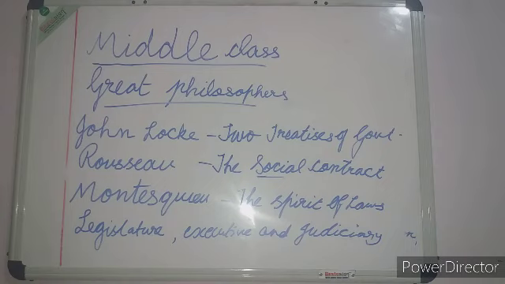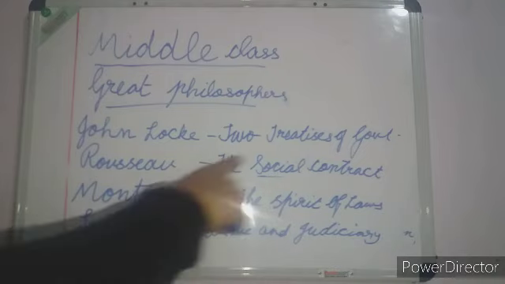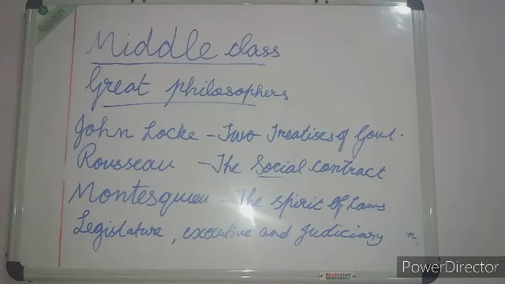So in the book Two Treatises of Government, John Locke sought to refute the doctrine of the divine and absolute right of the monarch. Rousseau's book is The Social Contract, in which he proposed a form of government based on a social contract between people and their representatives. Montesquieu put forward the idea of division of power through his book The Spirit of Laws.